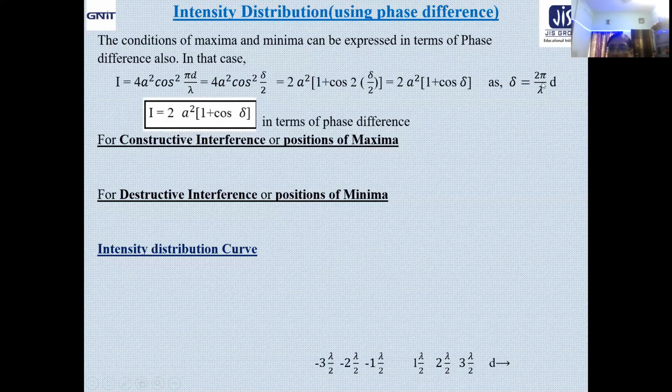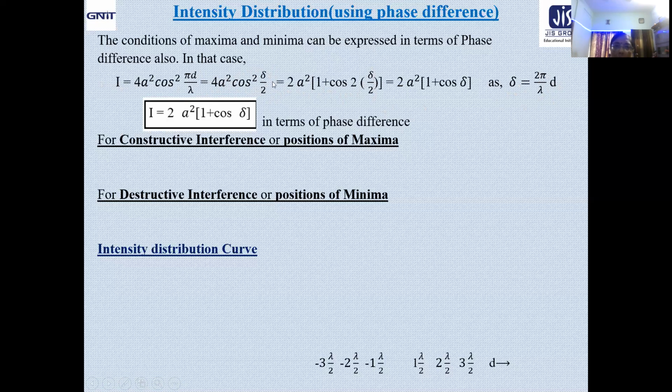Because pi d by lambda, look here, pi d by lambda means simply delta by 2, where delta is the phase difference. That means 4a square cos square delta by 2 equal to I. Now, use simple trigonometry to convert this delta by 2 factor in terms of cos 2 delta by 2. That means we have used here the formula of cos 2 theta.